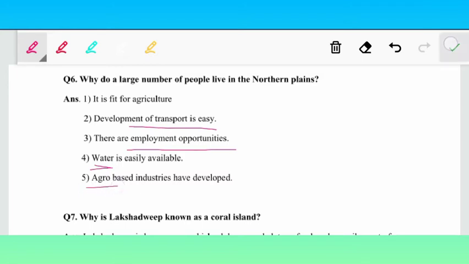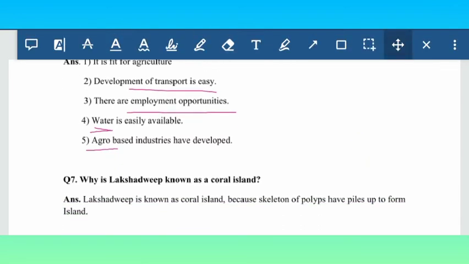So it is written agro, but it's agriculture based. Now we go to question 7. Why is Lakshadweep known as a coral island? Lakshadweep is known as a coral island because skeletons of polyps pile up to form islands. Skeletons of polyps die and they form an island, and that is why it has the name coral island. It is having skeletons of polyps.